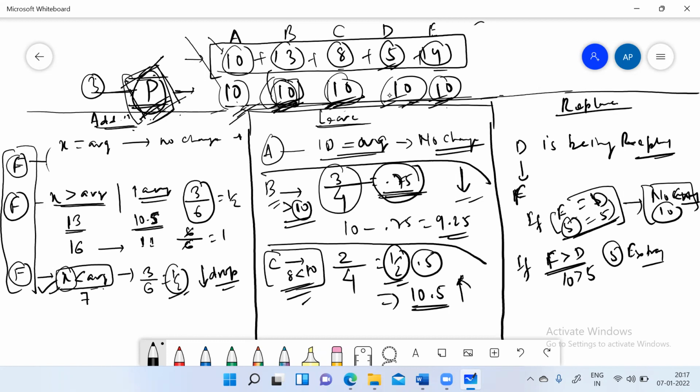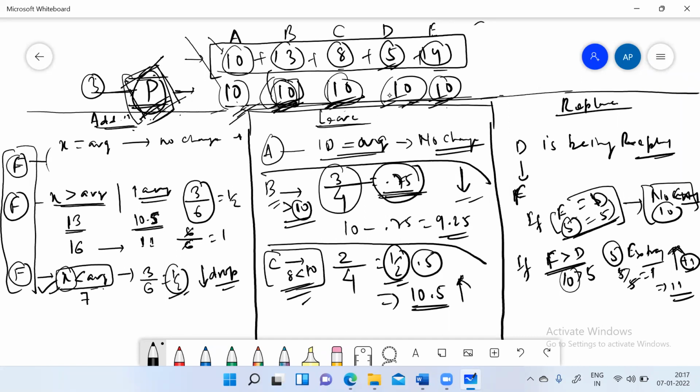But just because F has 5 extra, the group has 5 extra, and it will be divided equally among everyone. So 5 divided by 5 is 1, everyone will get 1 extra. The new average will rise by 1 and become 11. Is it okay?